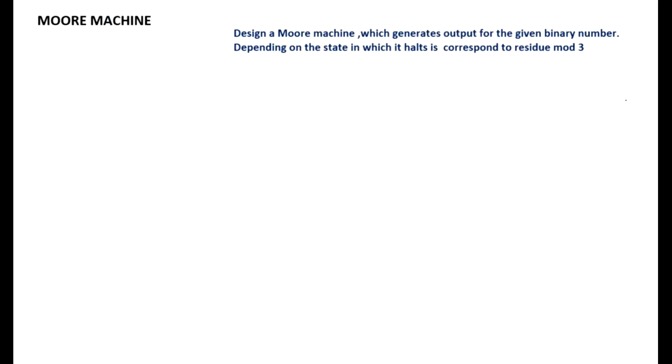Design a Moore machine which generates output for the given binary number. That means the input is an integer in binary format, so the input alphabet is 0, 1. The state in which it halts corresponds to the residue modulo 3. Residue mod 3 means the remainder when it is divided by 3. So the possible remainders are 0, 1 or 2. So each state should represent a remainder. There are 3 remainders, so we require 3 states.